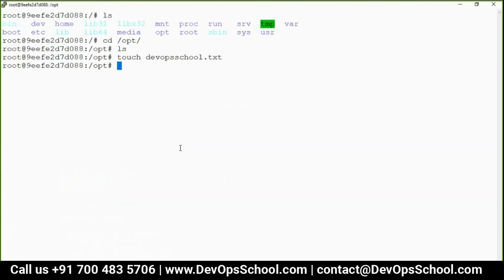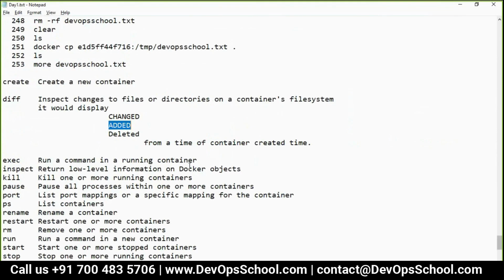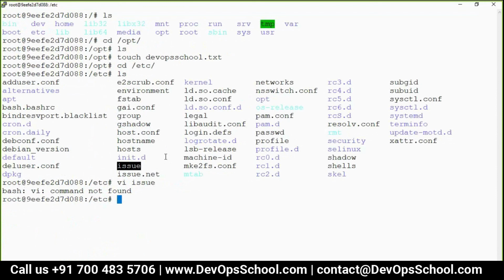Can I change some existing file? Which file to change? issue.net. I don't know what the file is, but I am changing it. So vi issue. Vi is not there. I don't want to install vi because I don't want too many added files. If I install vi, it will become too many files, so it will be very difficult.